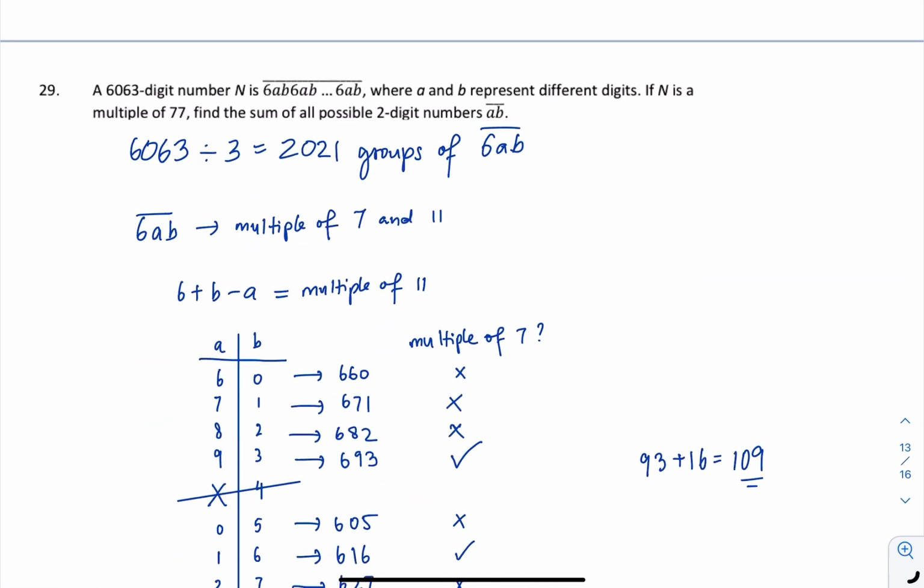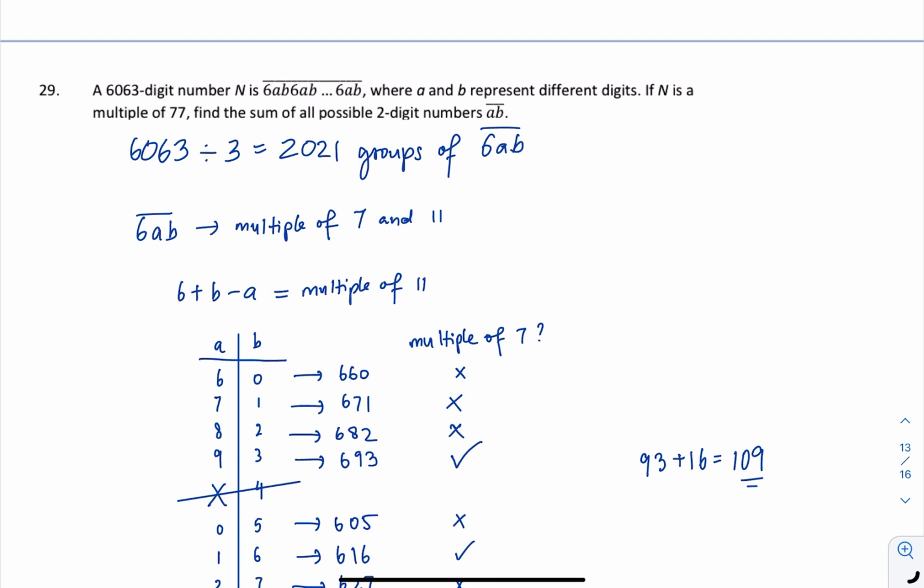Okay, question 39. A 6063 digit number n is 6AB, 6AB, 6AB, 6AB. And then n is a multiple of 77. Find the sum of all possible 2-digit numbers AB. Wow. Okay, no need to be afraid.